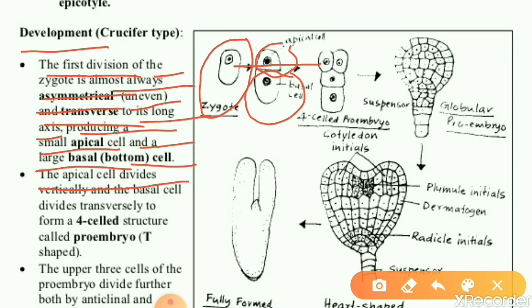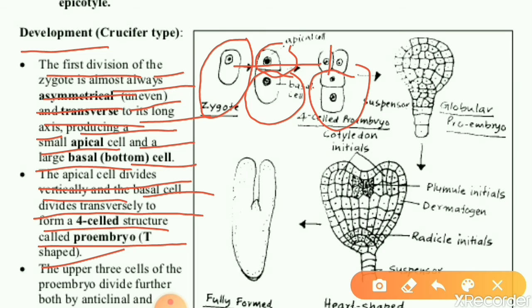The apical cell divides vertically and the basal cell divides transversely to form a four-celled structure called proembryo, that is T-shaped. Again, what will happen to apical cells? It undergoes vertical division. Apical cells divide vertically, whereas basal cell divides transversely. Like this way, four-celled T-shaped proembryo will form. Is it clear?